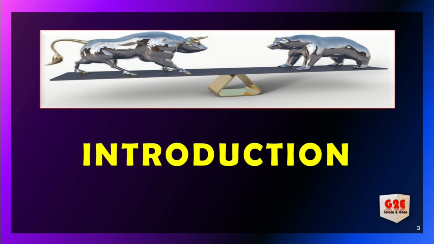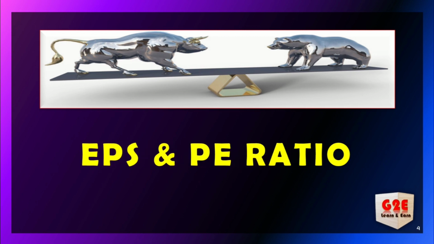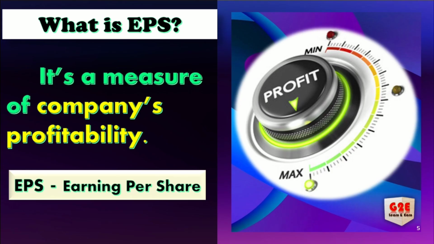Now, what is EPS and what is PE ratio? As per the definition, EPS measures the company's profitability. The expansion of EPS is earnings per share.